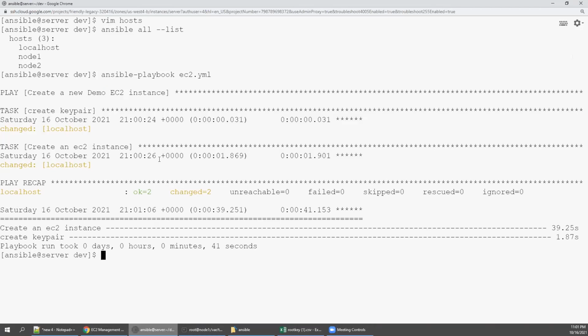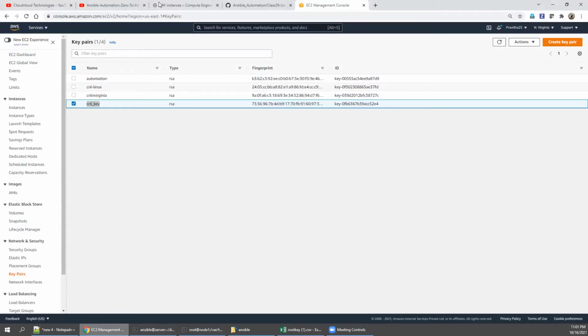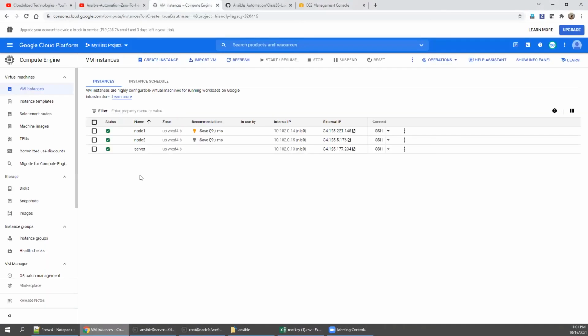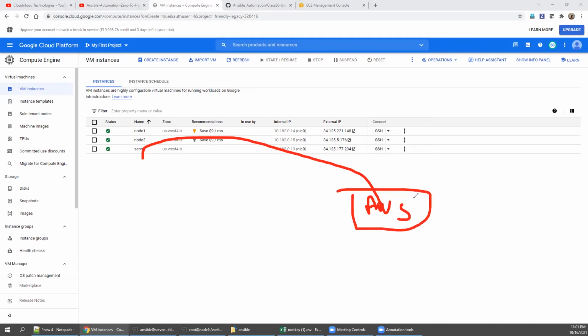My Ansible server is in Google Cloud. See here, I'm in Google Cloud, but it's a Linux machine. It's a configured Ansible running from the Google Cloud Ansible server to AWS. I have connected using my security key, secret access key ID. Using the Ansible EC2 module, I have provisioned first the key pair, then the EC2 instance.